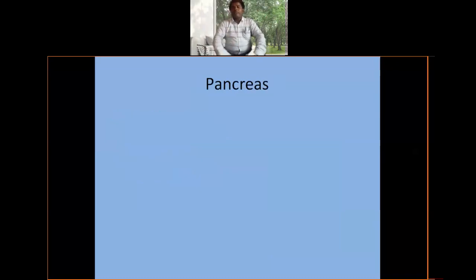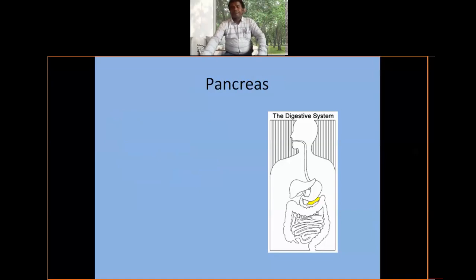Now let us come to the pancreas. In the diagram it is marked yellow, but in a real human body the pancreas looks pink in color.